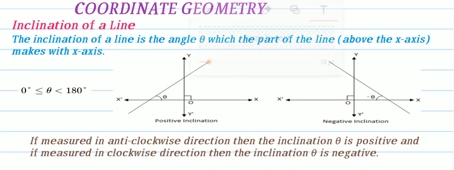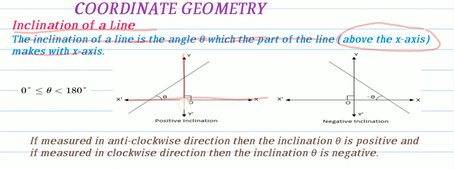First concept, inclination of line. What is inclination of line? Inclination of a line is the angle which the part of line makes with x-axis, that also above the x-axis. Inclination means simply you remember angle. Okay, look at the first figure. This is x-axis, this is y-axis, this is the line. This line making some angle here. So that angle is said to be inclination.